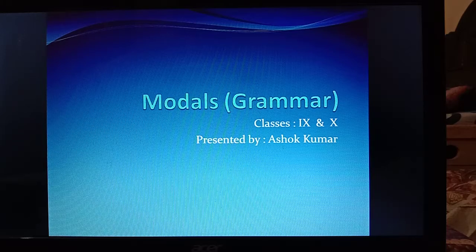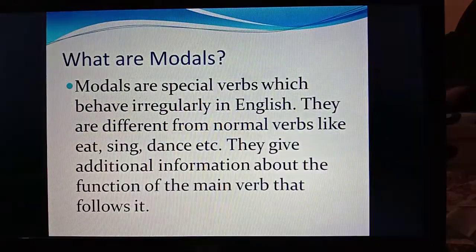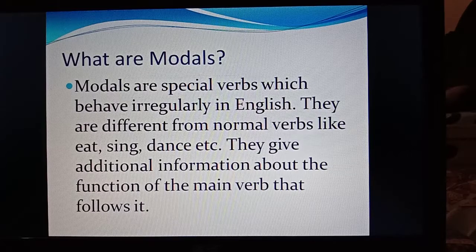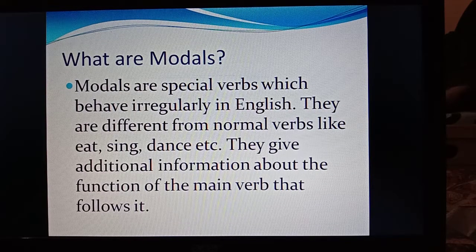Today, I will discuss what modals are, their characteristics and uses. So, let us start the discussion with the question, what are modals? Modals are special verbs which behave irregularly in English. They are different from normal verbs like eat, sing, dance, etc. They give additional information about the function of the main verb that follows it.